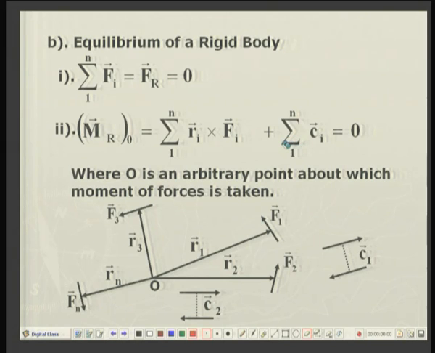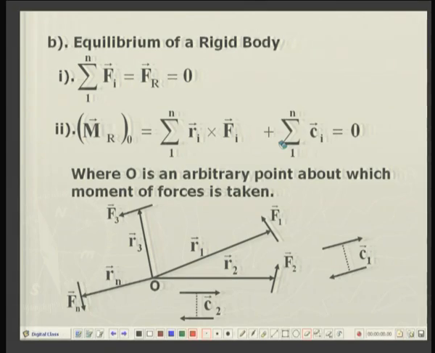The second set of terms is the moments of couples. Couples, you may recall, are free vectors. So, the rigid body may also be subjected to some individual couples. The moments of these couples, when summed together, are given by the second term, that is, the summation of Ci. So, the resultant moment, consisting of the moment of forces and the moment of couples, should be equal to 0. For the equilibrium of a rigid body, these two conditions must be simultaneously satisfied.